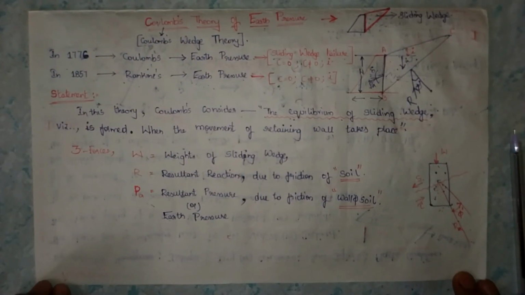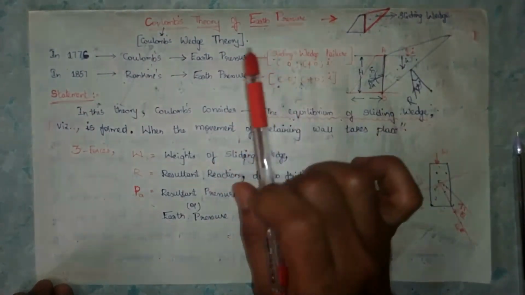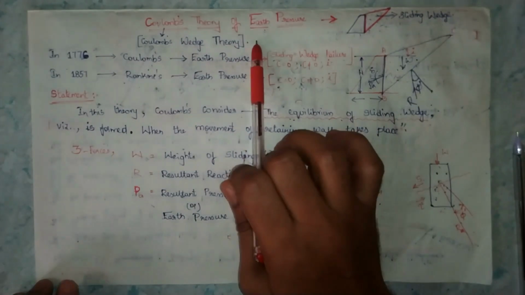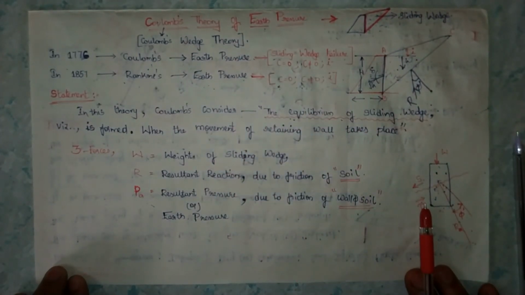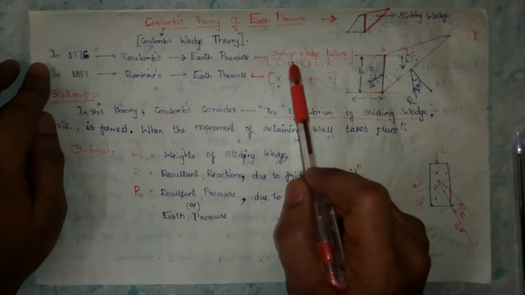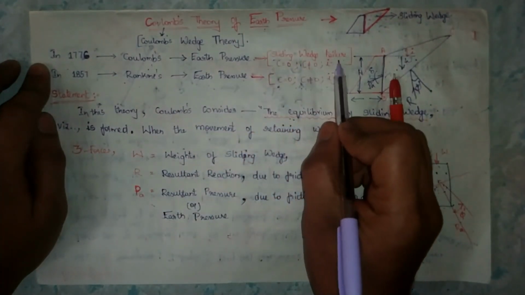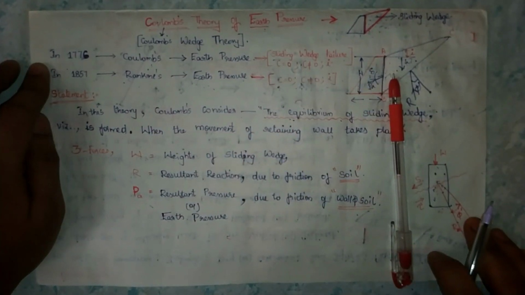Now I am going to explain Coulomb's theory of earth pressure, or it may be called Coulomb's wedge theory of earth pressure. Why are we calling it Coulomb's wedge theory of earth pressure? In 1776 Coulomb determined the earth pressure, especially on the sliding wedge failure. So what is a sliding wedge failure?